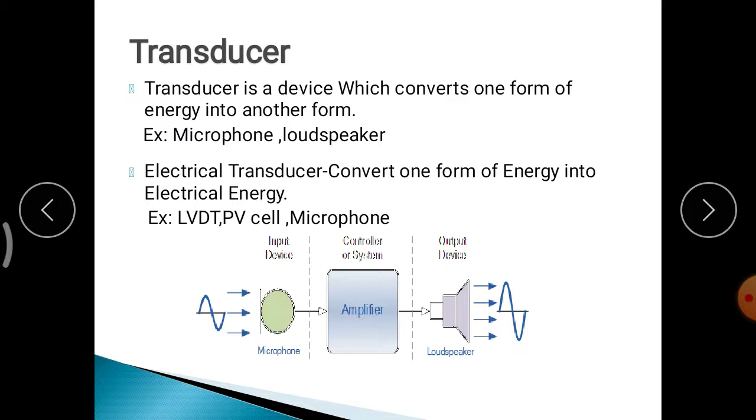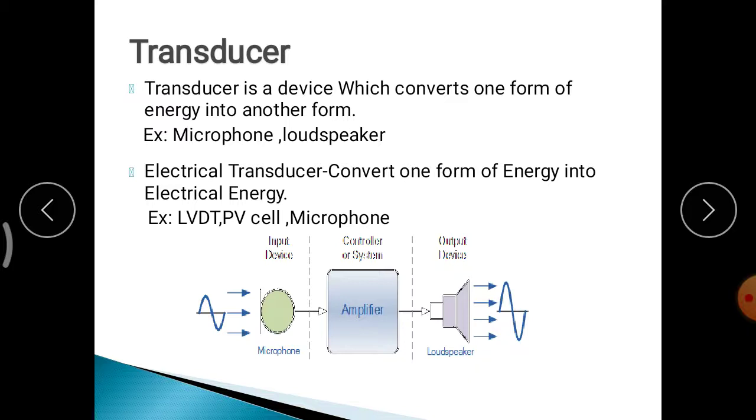One simple example I have given here: microphone and the loudspeaker. See, in the microphone what happened? Whatever you speak is sound energy, and that sound energy you have to convert into electrical energy.